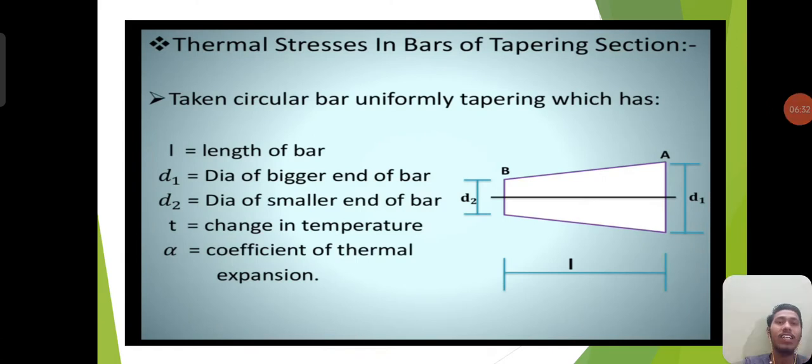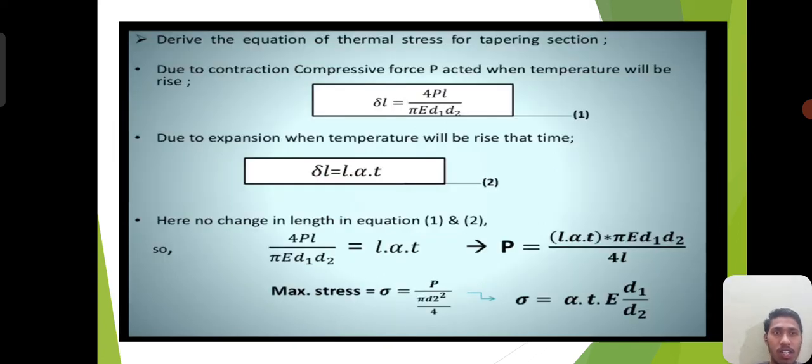where L equals the length of the bar, D1 equals the diameter of the bigger end of the bar, and D2 equals the diameter of the smaller end of the bar. T equals the change in temperature. Alpha equals the coefficient of thermal expansion. These are the equations for thermal stresses in a tapering section.